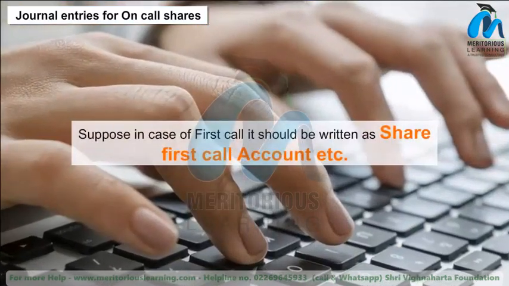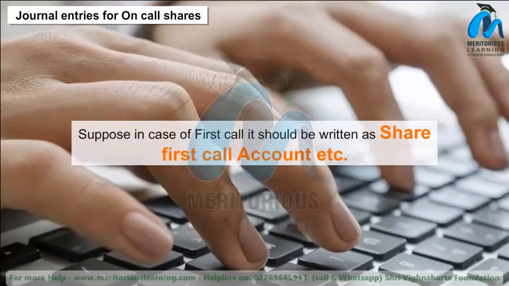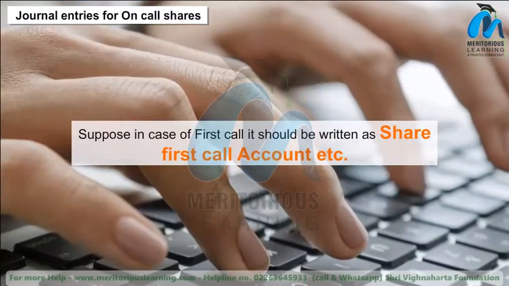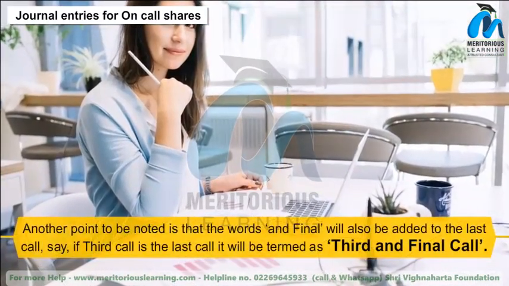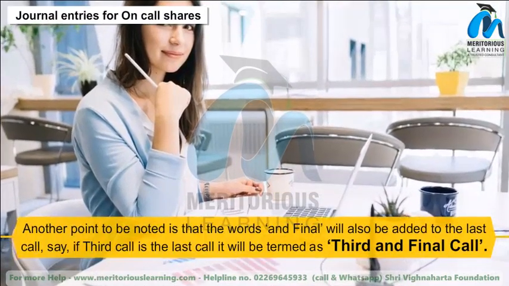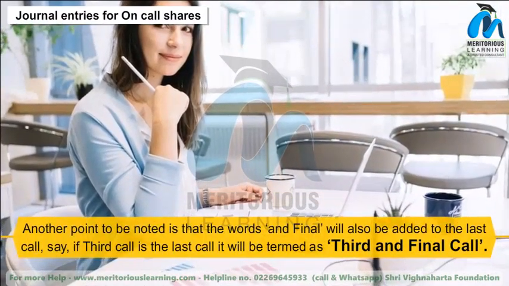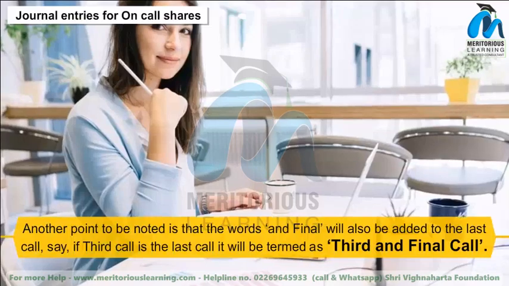Suppose in case of first call, it should be written as share first call account, etc. Another point to be noted is that the words the and final will also be added to the last call.